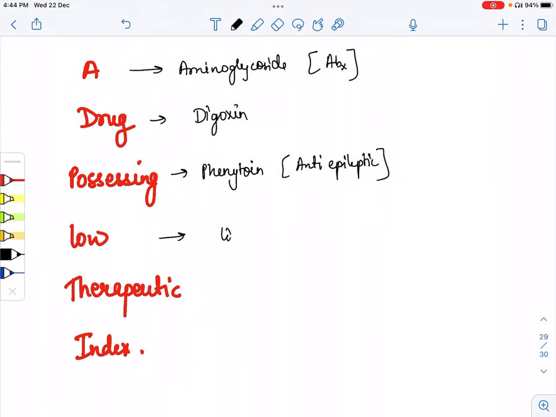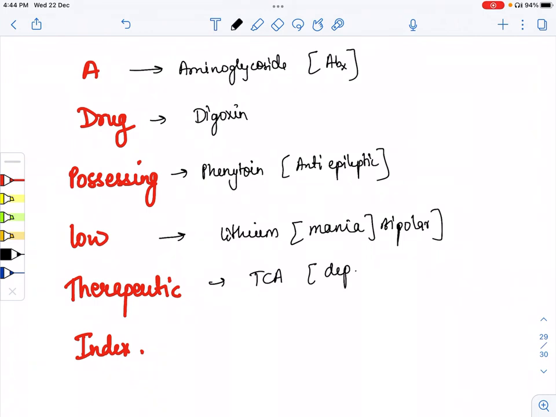L stands for lithium, which we use for mania or bipolar disorders. T stands for tricyclic antidepressant, that is an antidepressant drug. And I stands for immunosuppression, all the immunosuppressive drugs.